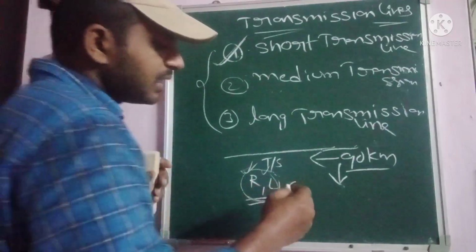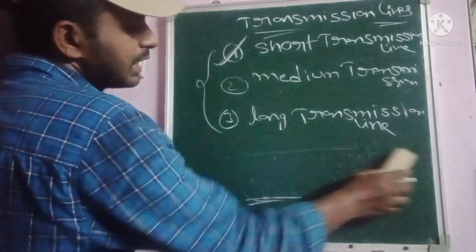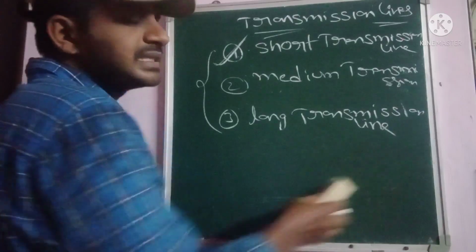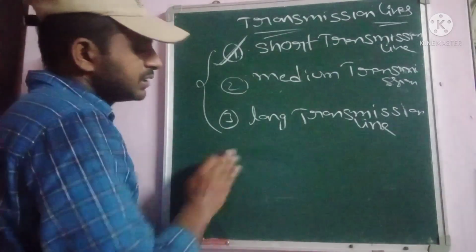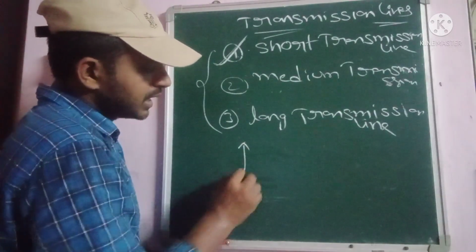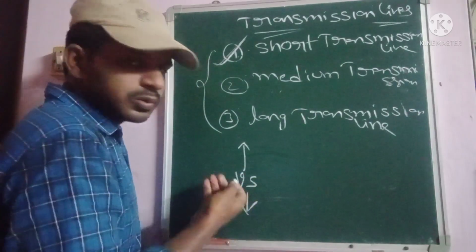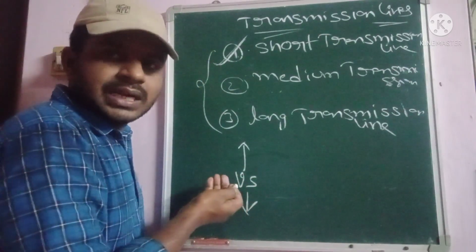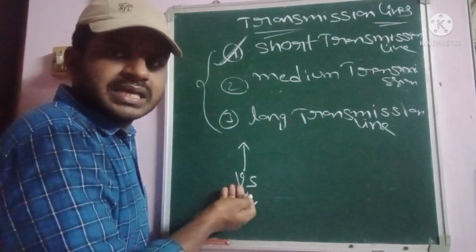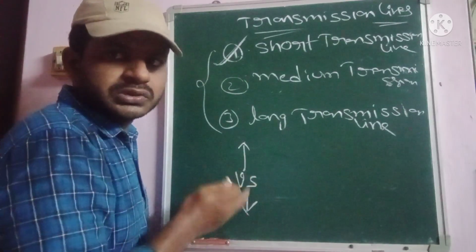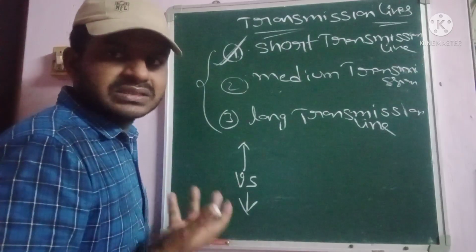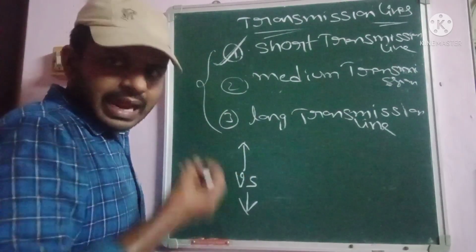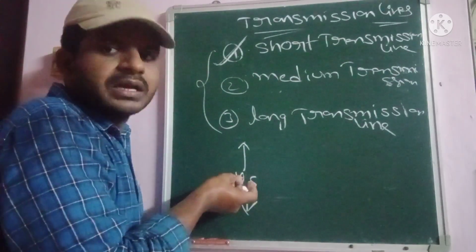Coming to the diagram representation, let us consider this is the sending end voltage of the entire transmission line. This is a generating station, with different types of conventional sources used to generate the electrical supply, which is fed to the transmission line.